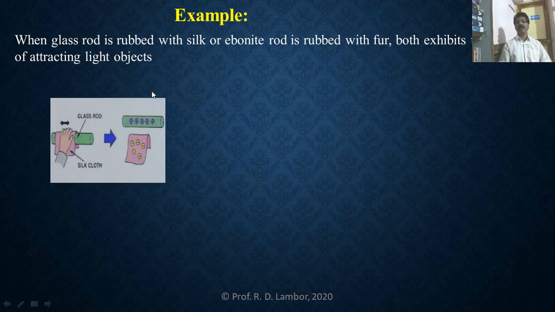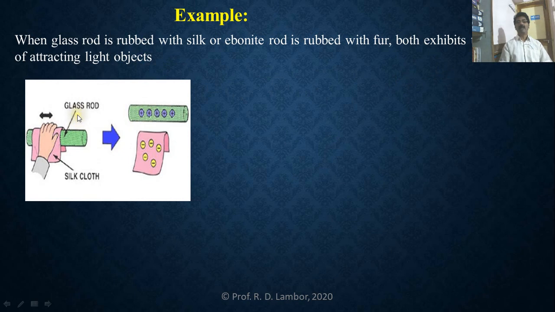See the diagram here. The same glass rod and silk cloth are rubbed against each other. Both are acquiring the charges. There is a transfer of electrons from glass rod to silk. So silk becomes negatively charged and glass rod becomes positively charged.